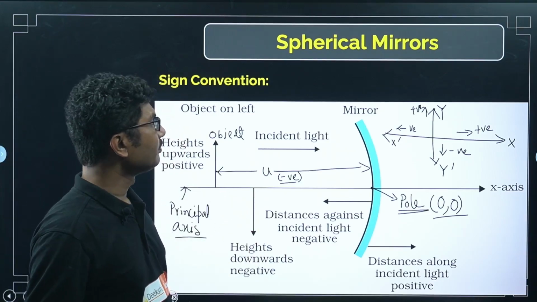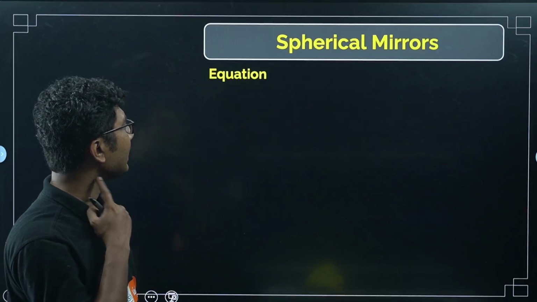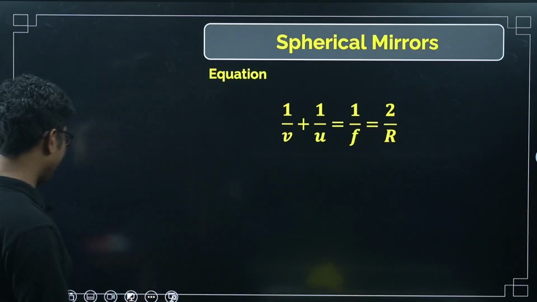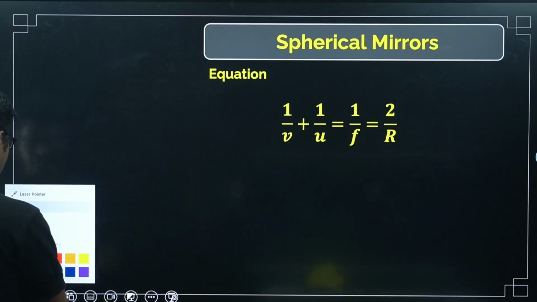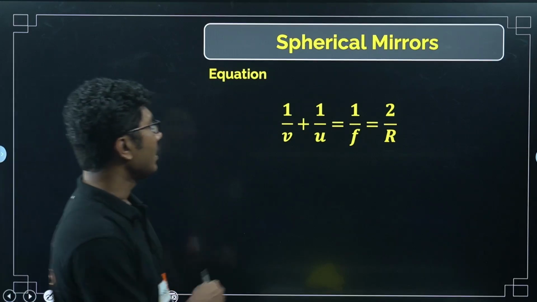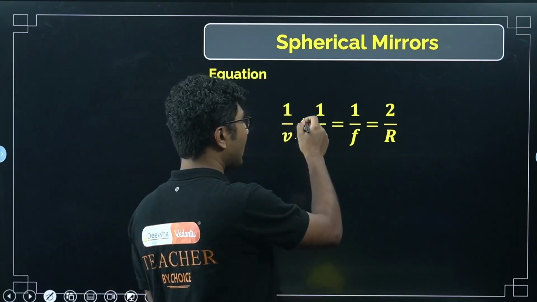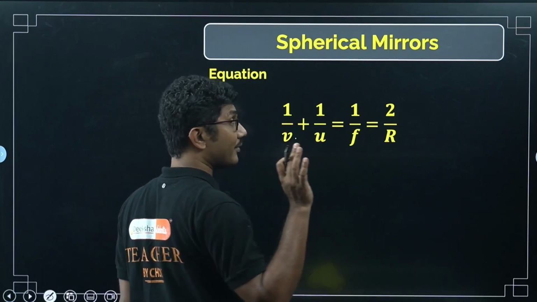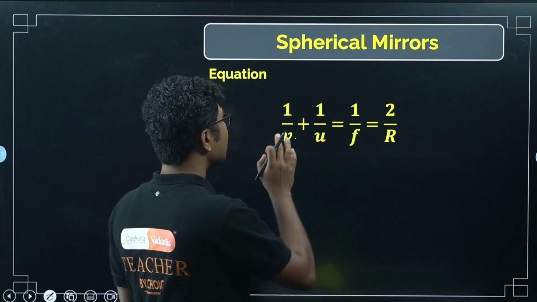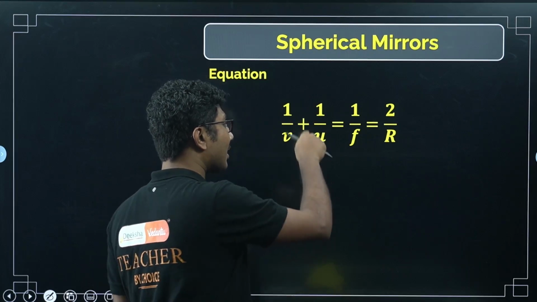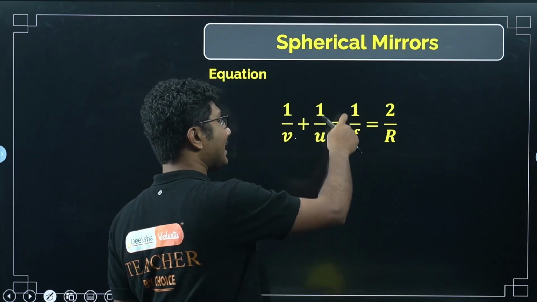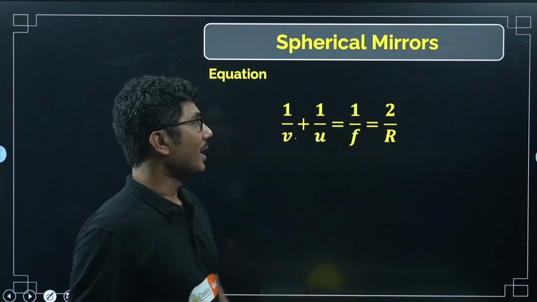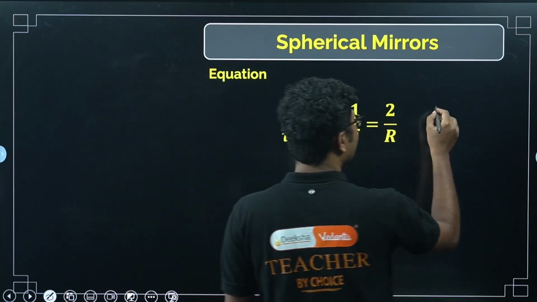Now let's move on without complicating anything. So now we are talking about the equation of a mirror. If you remember, the equation of a mirror is slightly different from the equation of lenses, okay? In the case of lenses the equation is slightly different. I will tell that when we are talking about lenses. So 1 by v plus 1 by u equals 1 by f, or it is written as 2 by R. So what is f? f is the focal length.